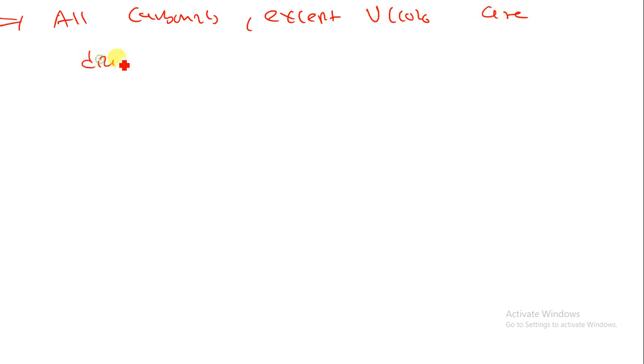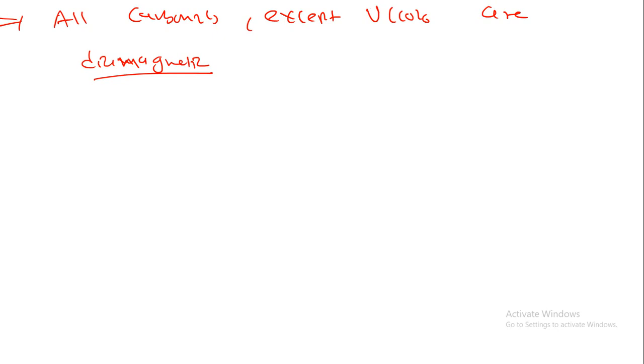All carbonyls except VCO6 are diamagnetic substances, as we have already seen from the structural point of view. A metal with an odd atomic number couples its odd electron to form a metal-metal bond.